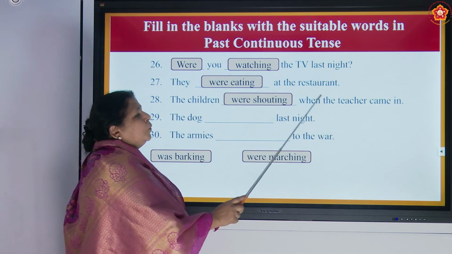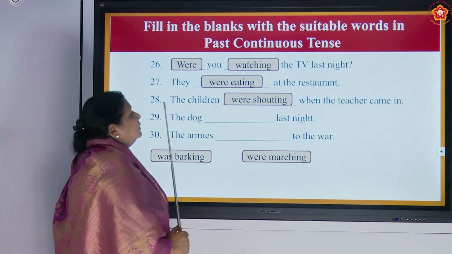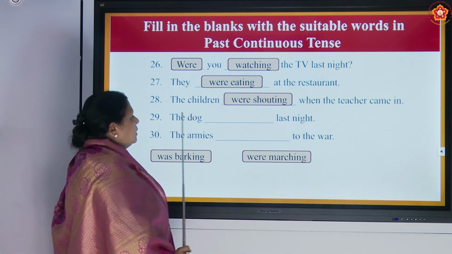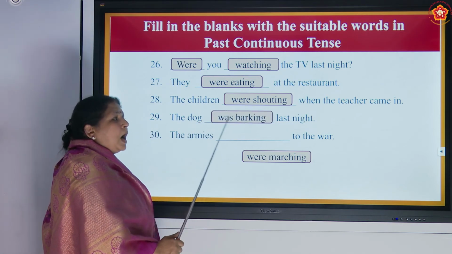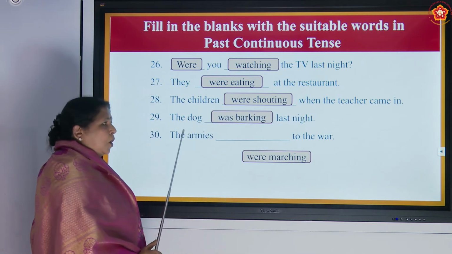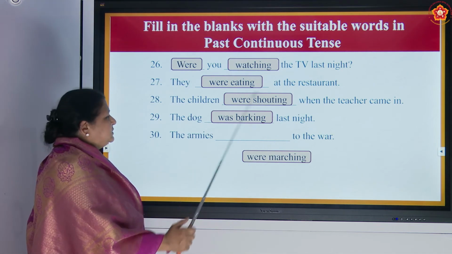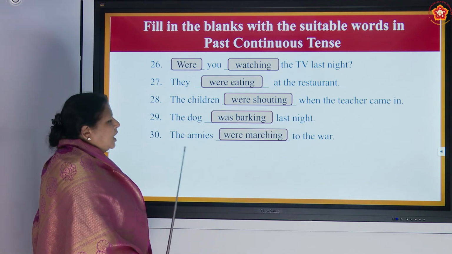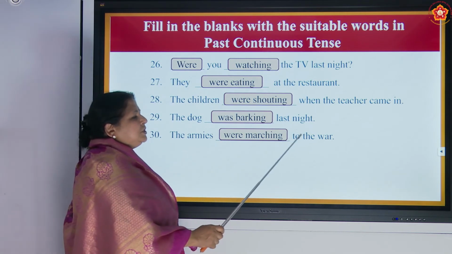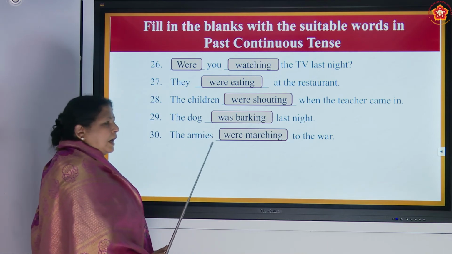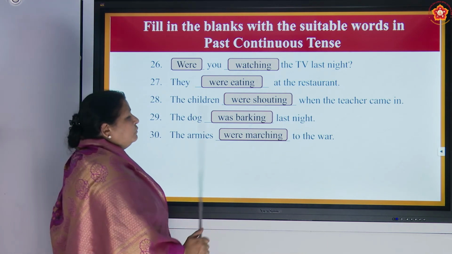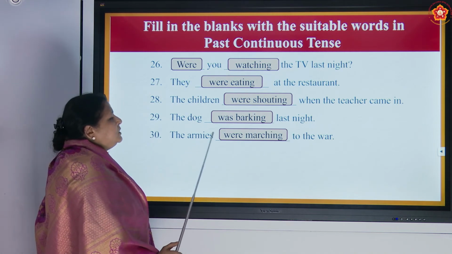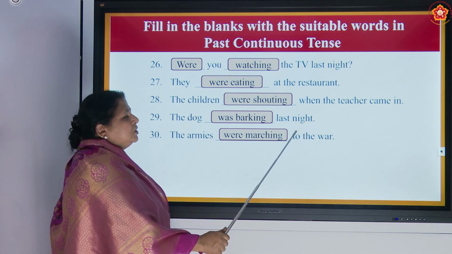The children were shouting when the teacher came in. The dog was barking last night. The armies were marching to the war. We can't say the armies were walking to the war. We have to say this word, marching. This is the correct word. The armies were marching to the war.